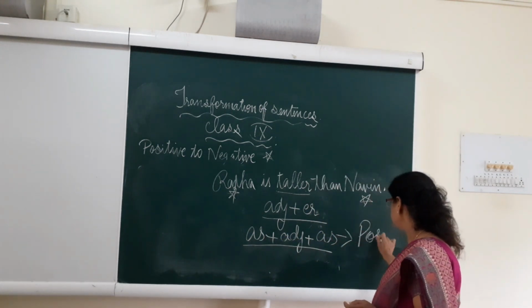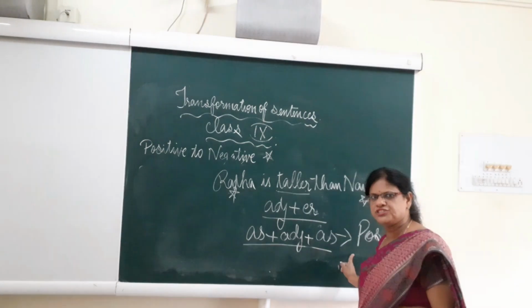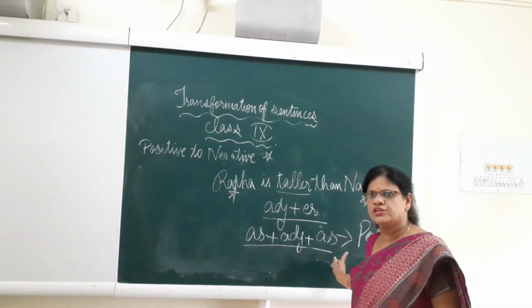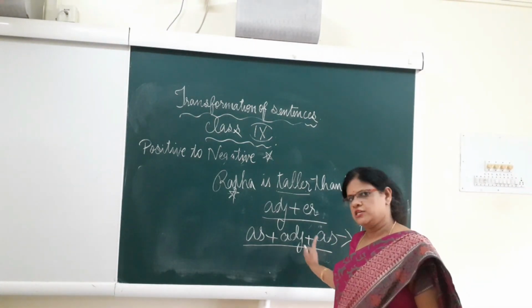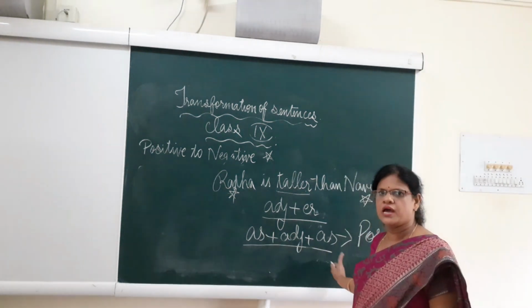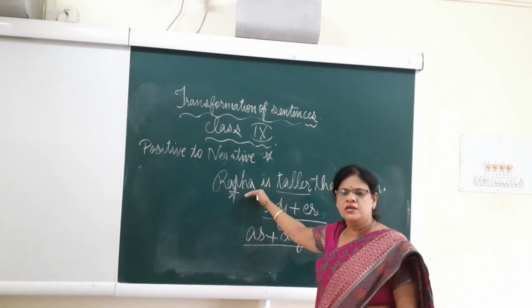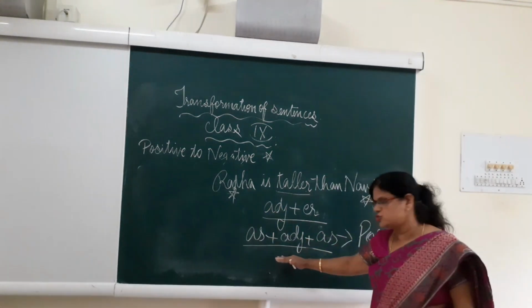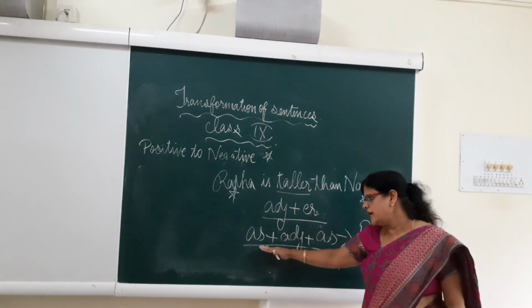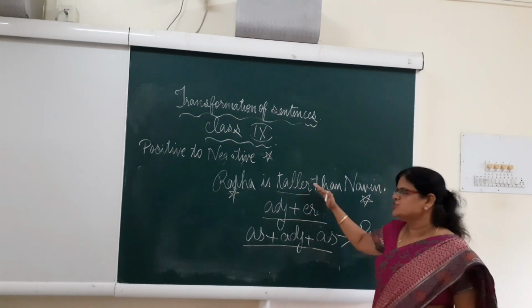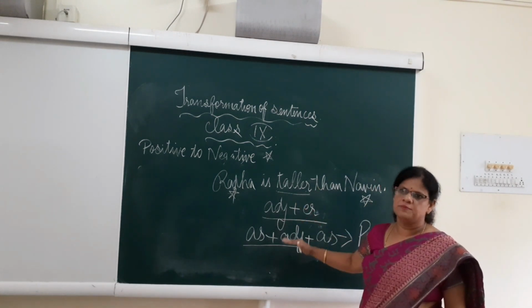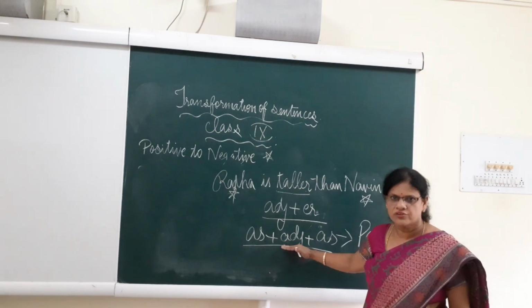That is always positive degree. I hope you can see it here. Positive degree, as plus as. Okay, as tall as. So when we have the comparative degree, it is changed to positive degree, as plus adjective plus as. It is changed to negative, then it becomes positive degree.